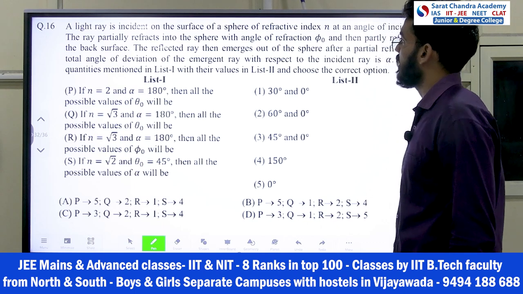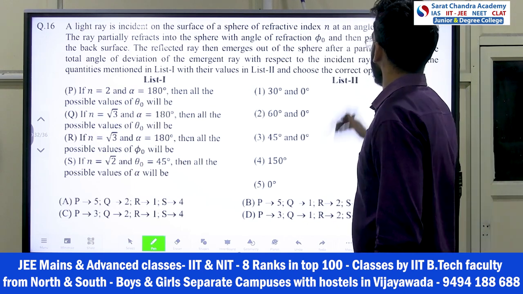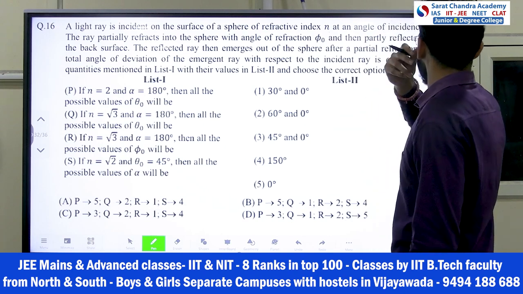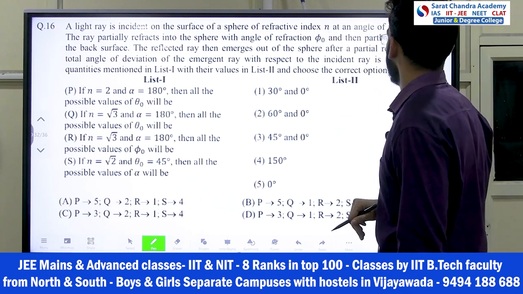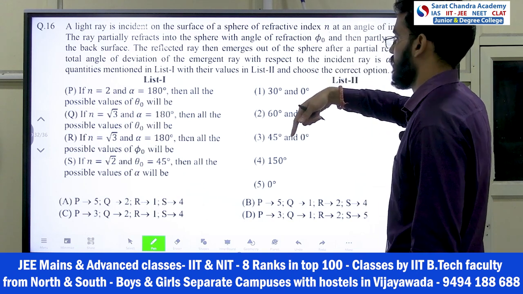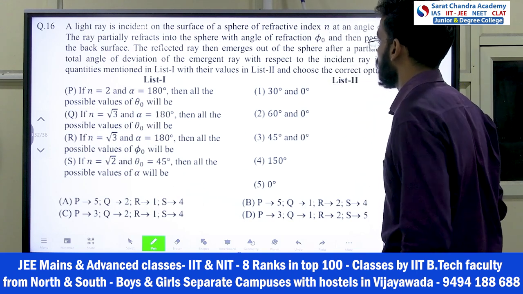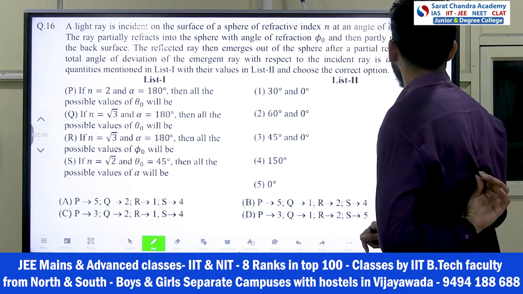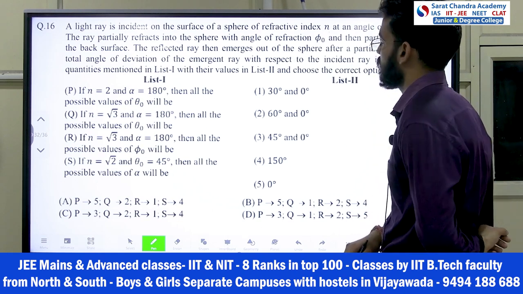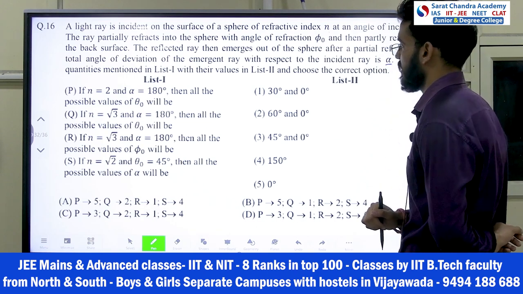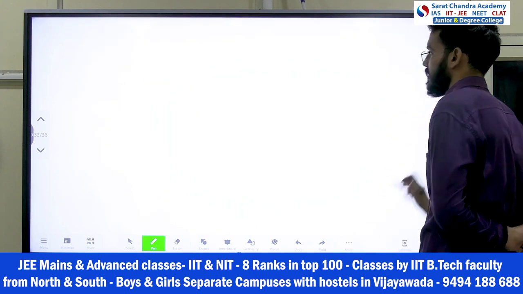A light ray is incident on a surface of a sphere of refractive index n. Okay, so a sphere is there. Angle of incidence is theta naught and refraction is phi naught, and then it reflects with the same angle. We know what the diagram is, right? We'll draw it, don't worry. And then it emerges out of the sphere with partial refraction. The total angle of deviation is mentioned as alpha. Then measure the quantities. So first let's understand what the diagram is.